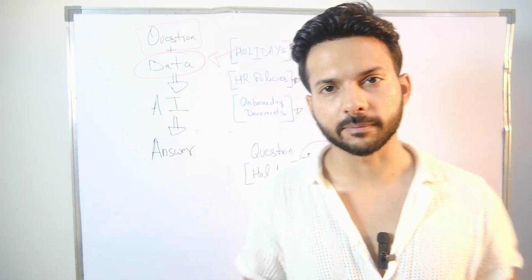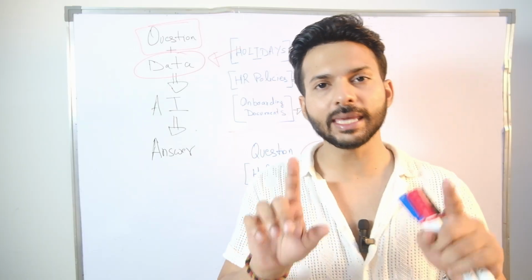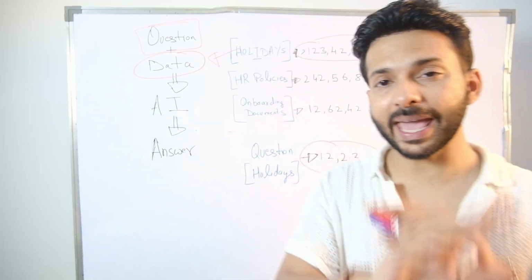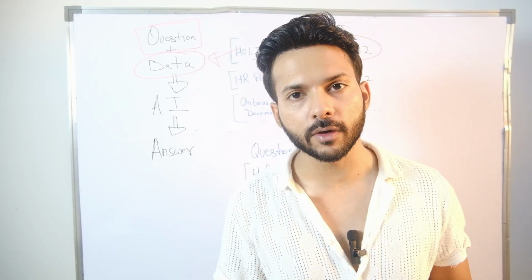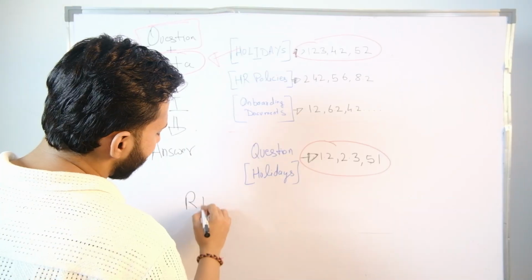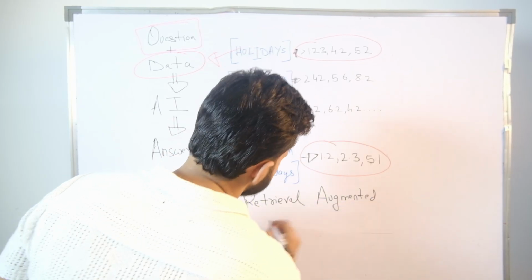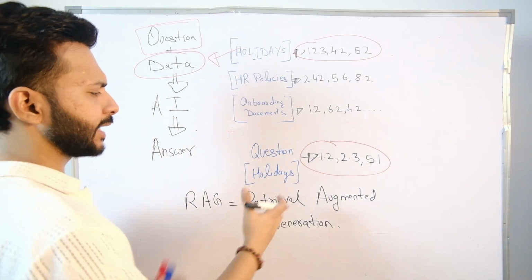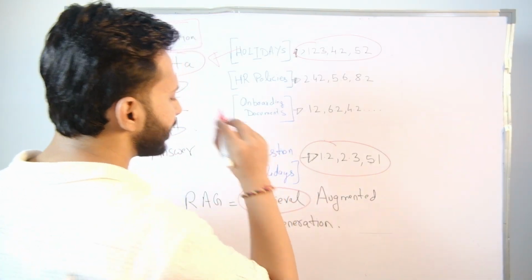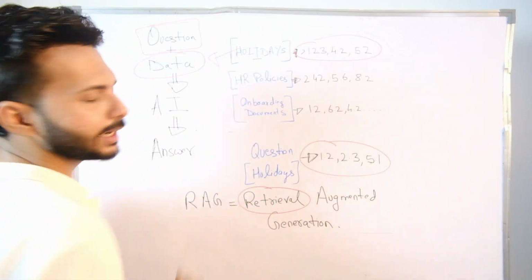Did you notice something? Throughout this entire explanation, I haven't used the word RAG even once. But let me tell you, if you understood everything that I just spoke of, you now know what RAG means. Now RAG stands for Retrieval Augmented Generation. You might feel this is a very technical term, but let me tell you, retrieval, you retrieve the most relevant chunks from your whole data. In this example, the most relevant chunk was the holidays.